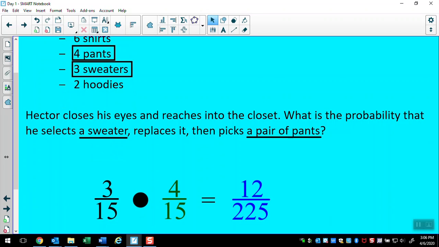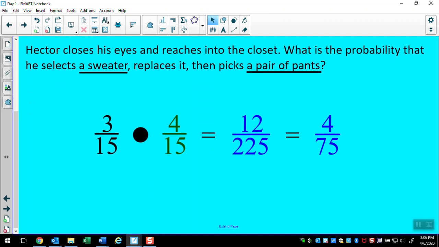And again, we can simplify that, which again gives us 4 over 75. We end up with the same answer this time as we did last time. Now, I'm just going to convert those. Oh, in this case, I did not convert those. It's going to end up being the same decimal and percent as what we saw before. So in this case, it was 4 divided by 75.